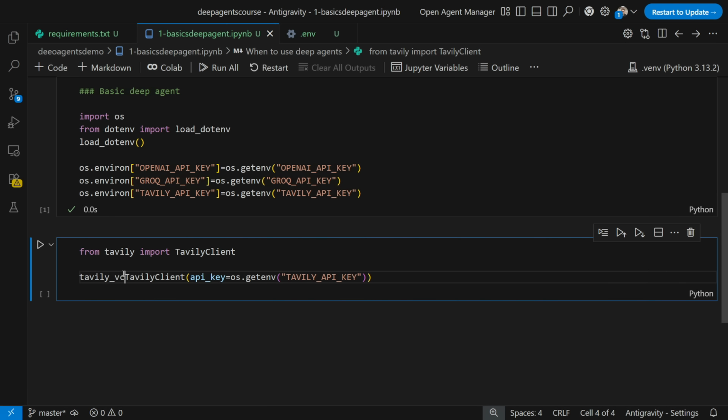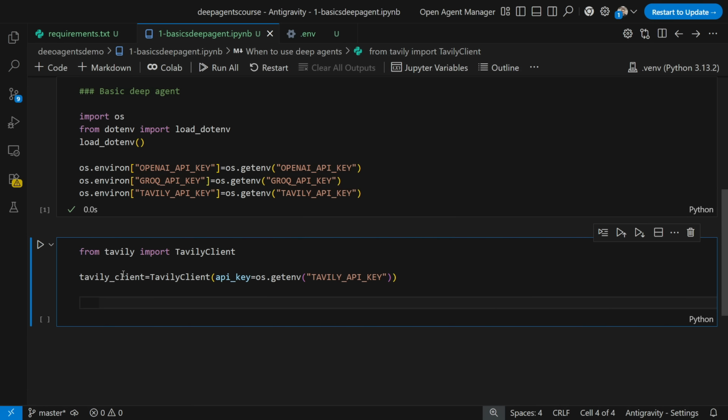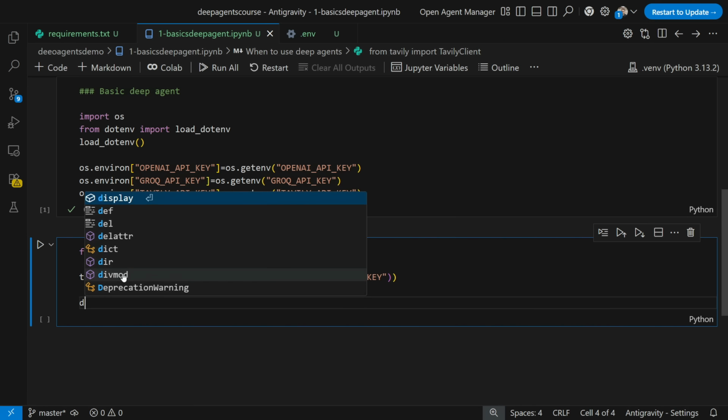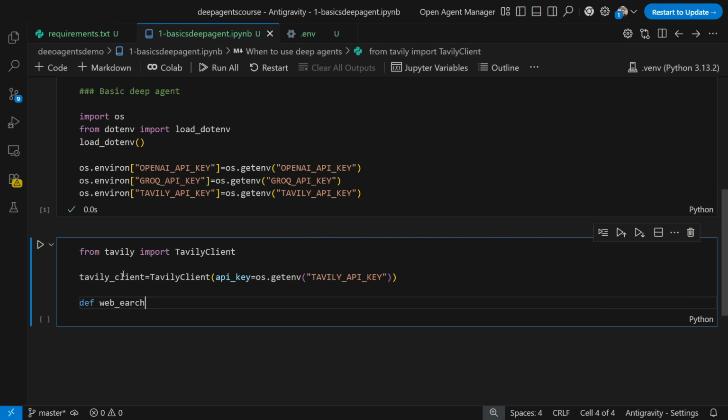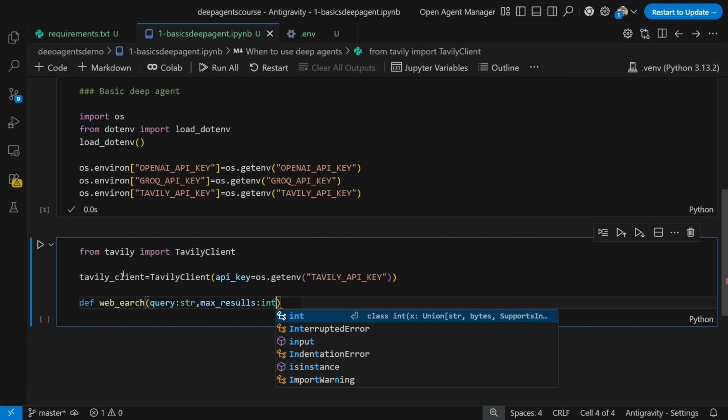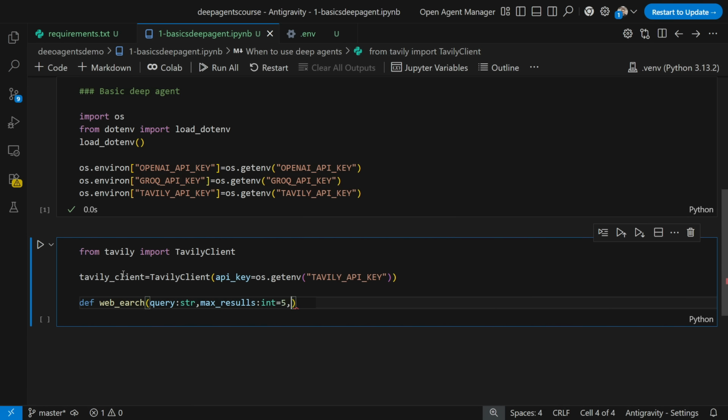Okay, tavily_client. Once you have this, we will use this client in a tool. Okay, in a tool we will specifically use it. So that tool that uses the Tavily client is basically an internet search tool, right? So here I will go ahead and create a definition called web_search. Here I will give my first parameter as query: str, which will be a string type. Let's say max_results: int = 5. Let's say I want a maximum of 5 results.